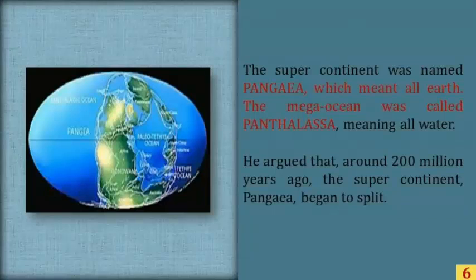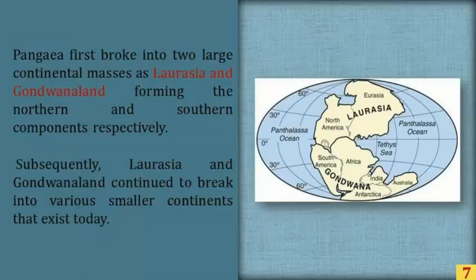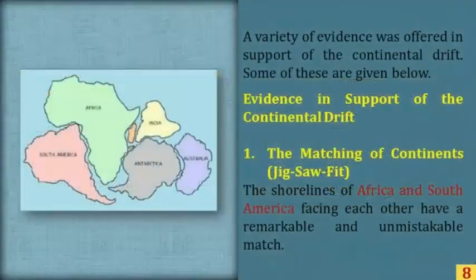He argued that around 200 million years ago, the supercontinent Pangaea began to split. Pangaea first broke into two large continental masses, Laurasia and Gondwanaland, forming the northern and southern components respectively. Subsequently, Laurasia and Gondwanaland continued to break into various smaller continents that exist today. A variety of evidence was offered in support of the continental drift. Some of these are given below.